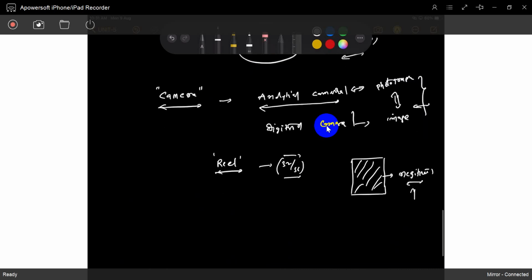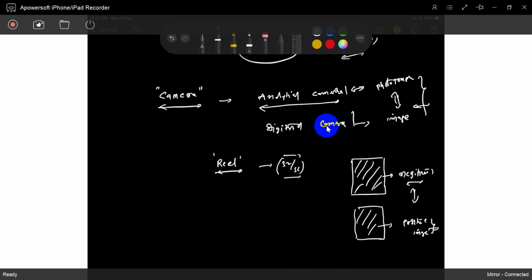Later, through some hectic processes using chemicals, we can get the positive image. That is the picture. You stored it. Maybe you can see your father's and mother's photos in your balcony or home rooms. Those were all taken with analytical cameras through negatives.